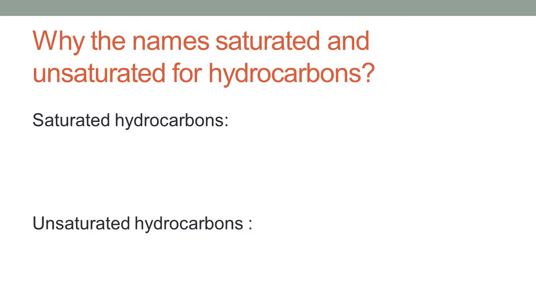You might be wondering about the names saturated and unsaturated given to hydrocarbons. Let us see the reason behind this. All of you know that in saturated hydrocarbons, there is a presence of only single bonds in the entire structure. Let us take the example of methane. They are called saturated hydrocarbons because each carbon atom is bonded to as many hydrogen atoms as possible.